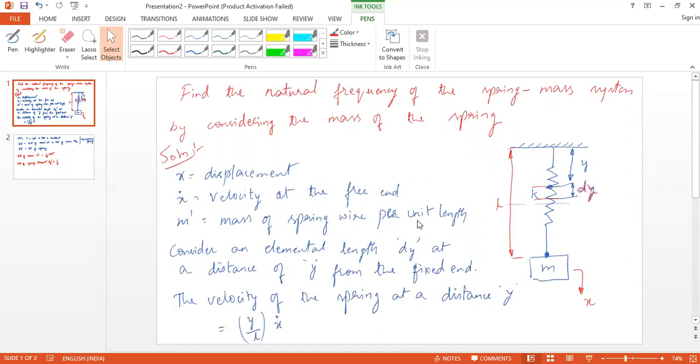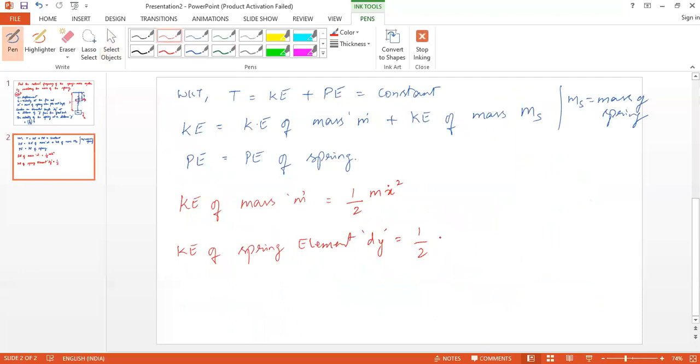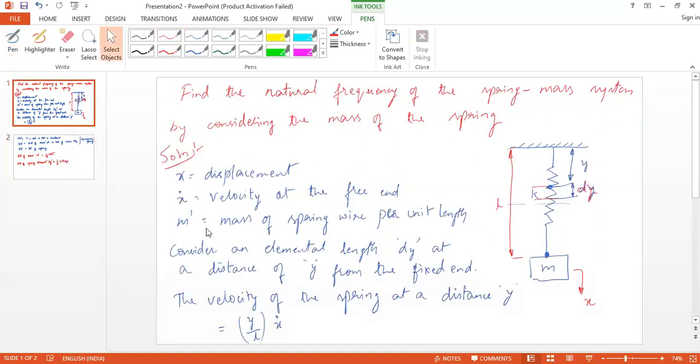The m dash is the mass of the spring per unit length. So the mass of this elemental length is m dash dy. Can I write it as m dash dy? Yes, m dash is mass of the spring per unit length. So m dash into dy will give me the mass of the elemental length. Is it fine? Yes, sir.